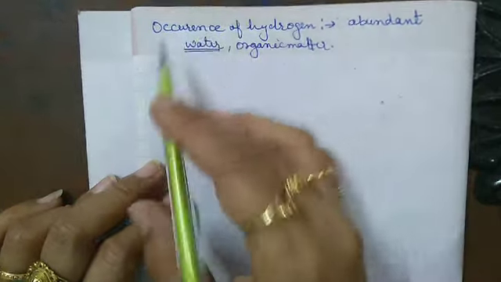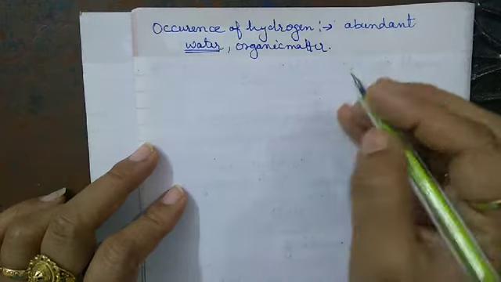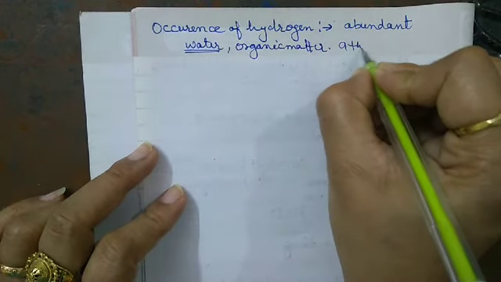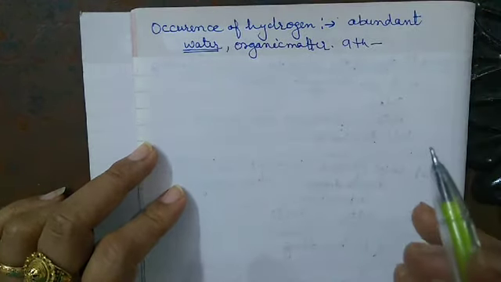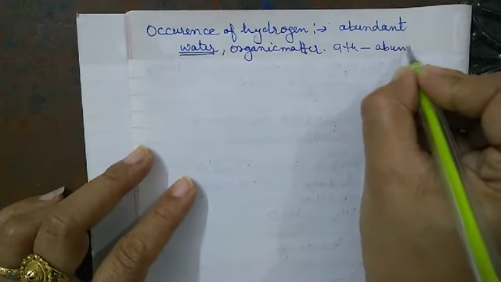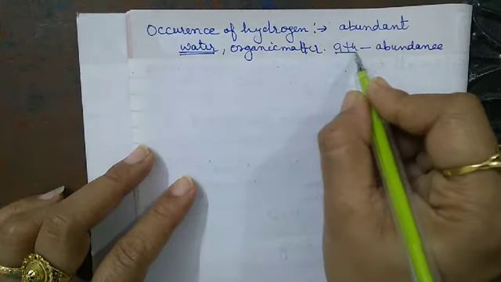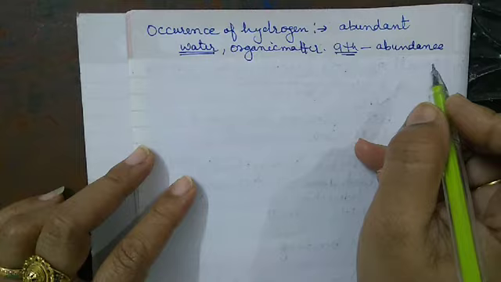So this is all about the occurrence, and in order of abundance, it is the ninth element.